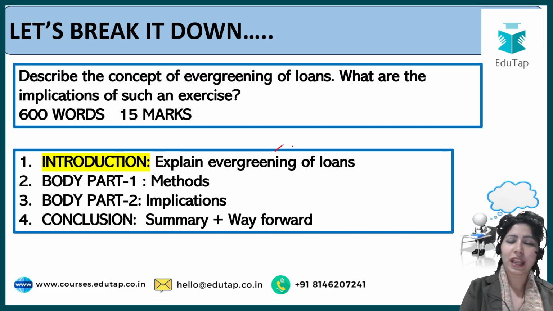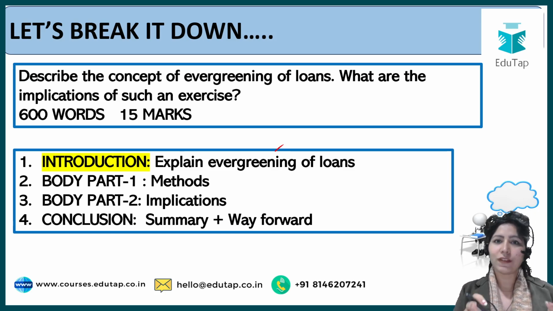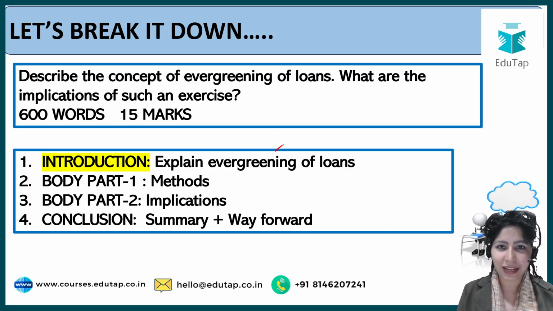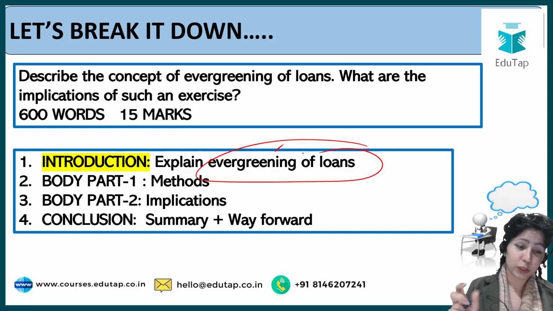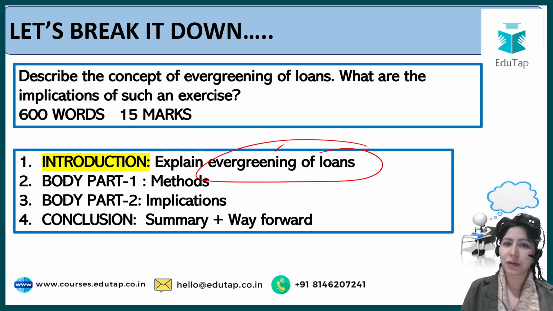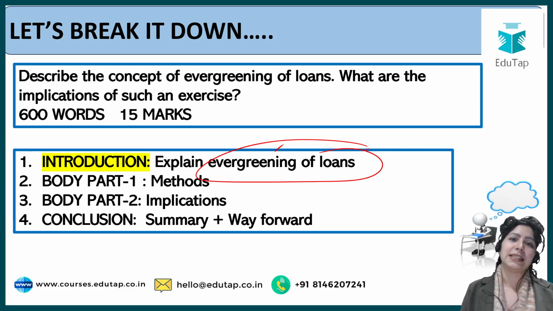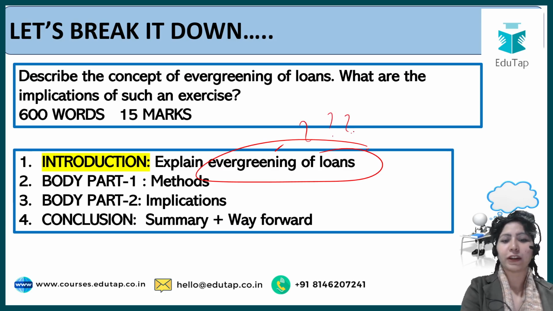So if I'm talking about evergreening of loans, it means loans are always active, they are always in place. That means they're never repaid back. So that's a very interesting name for loans which are never repaid back. Now you must be asking me, ma'am, loans which are not paid, let's say for 90 days or more, they are known as non-performing assets, they're known as NPAs. Then what is this concept called evergreening of loans?